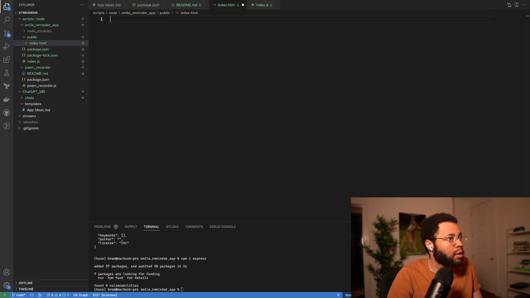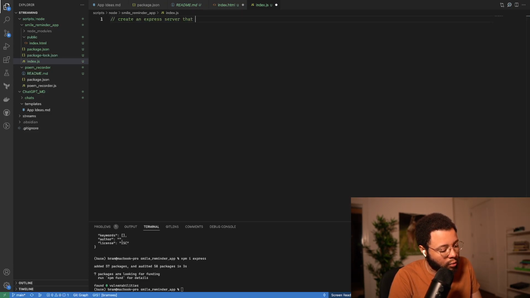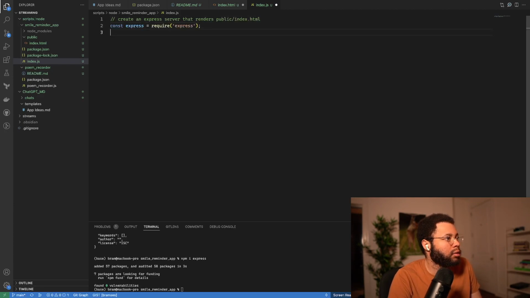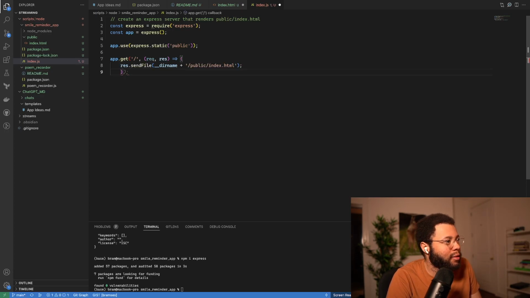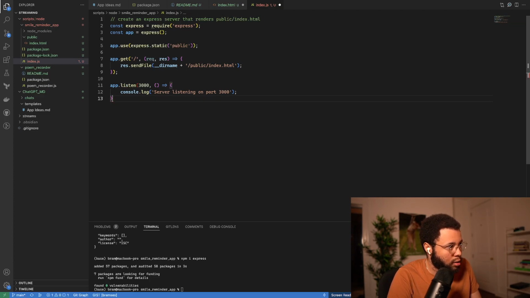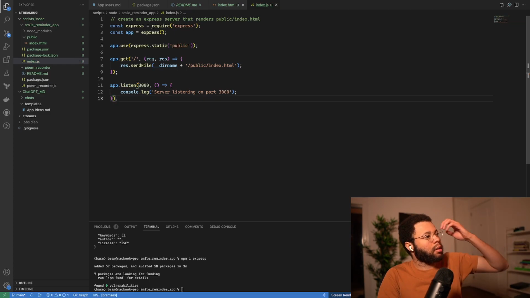Create an express server that renders public index.html. It's just hitting tab, tab, tab, tab, tab. So cool. Yeah, that looks good. And then listen on port 3000. Okay.